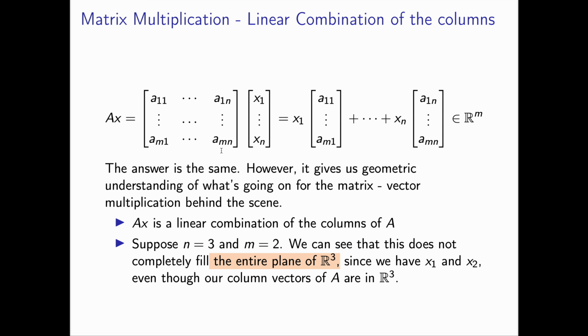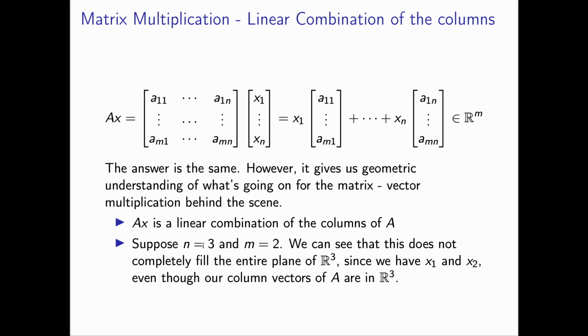like how he used geometric intuition to understand the conjugate gradient method. And that was the moment I realized, if I can, I will try to use geometric analogy to see what is going on. It doesn't work all the time, obviously, but if I can, then I'll try to use geometric intuition. So we have this one: Ax is just a linear combination of the column vectors of A. So we have x1, some number, times the first column vector all the way to xn times the last column vector of A. So that's the first part. That's what this means.